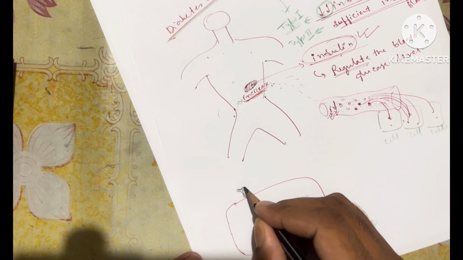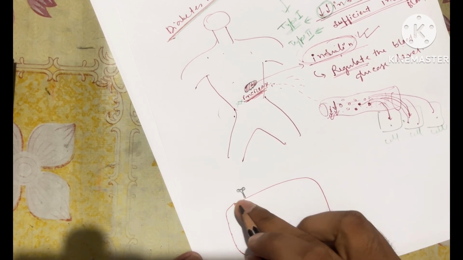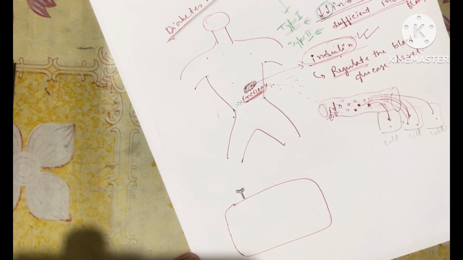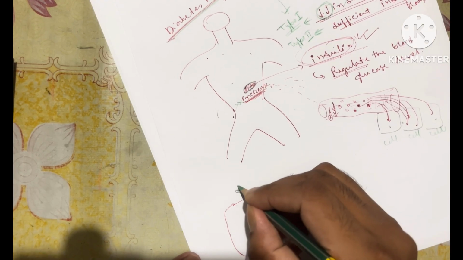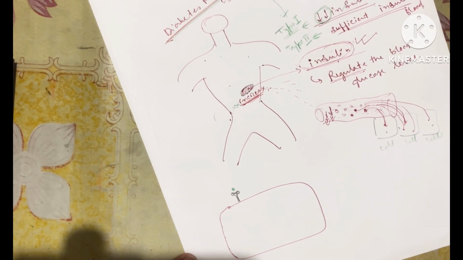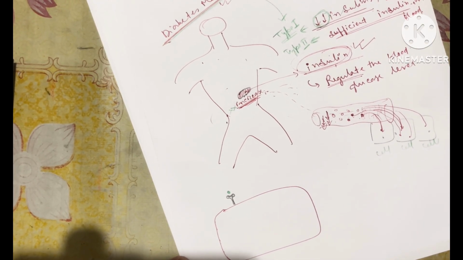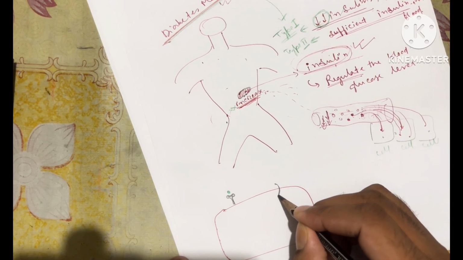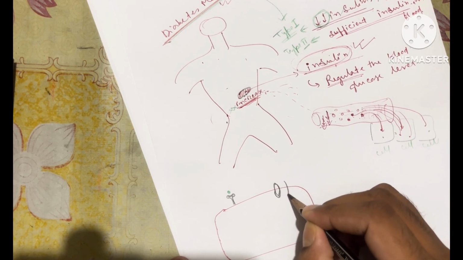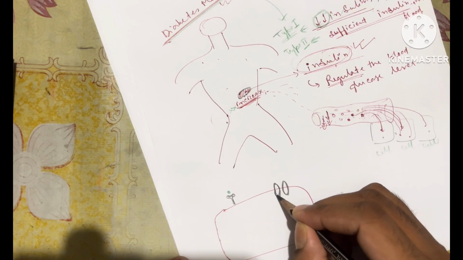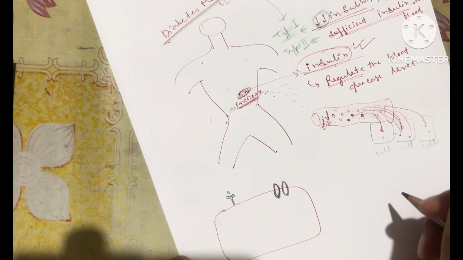In the next class we will see what a receptor is. So this is the insulin receptor. This insulin has to bind with that specific receptor, so that the glucose gate, or doors for glucose molecules, could open.